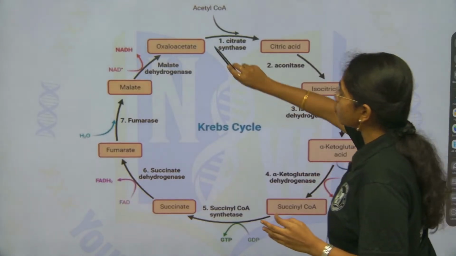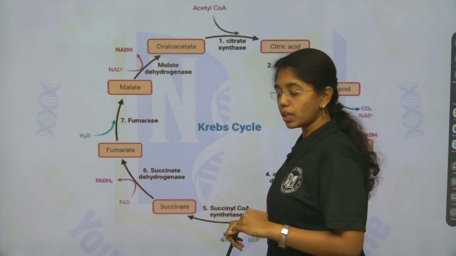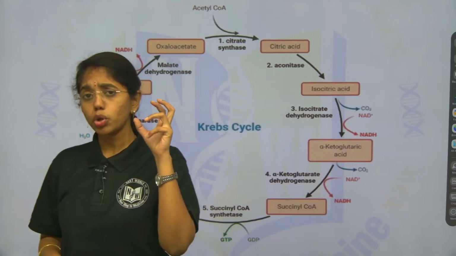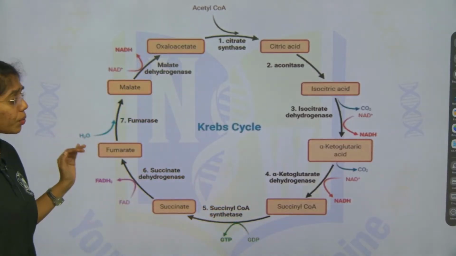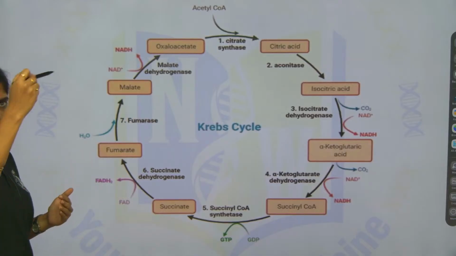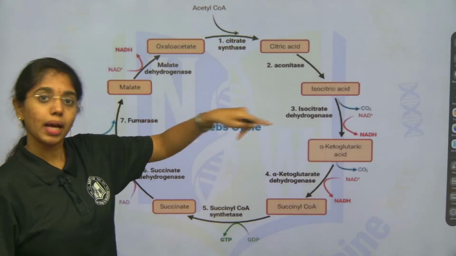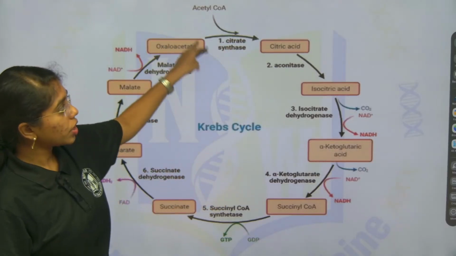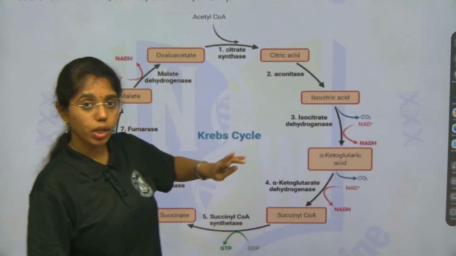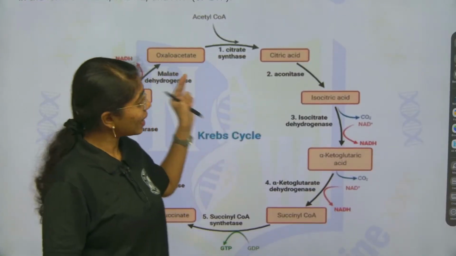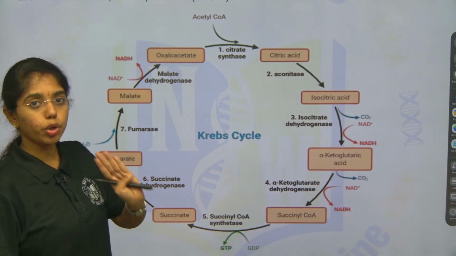So, first I will explain you the complete Krebs cycle here itself, and then you can go for the theory. It is completely up to your comfort. Like if you want to deliver this question, first introduction, then diagram and then point wise description of each step. That is fine. Or first introduction about Krebs cycle and then point wise description of each step of Krebs cycle and last your drawing diagram. That is also fine. It is completely up to your comfort.